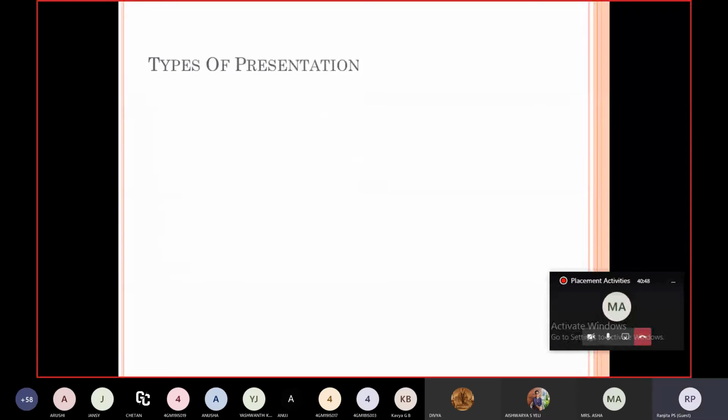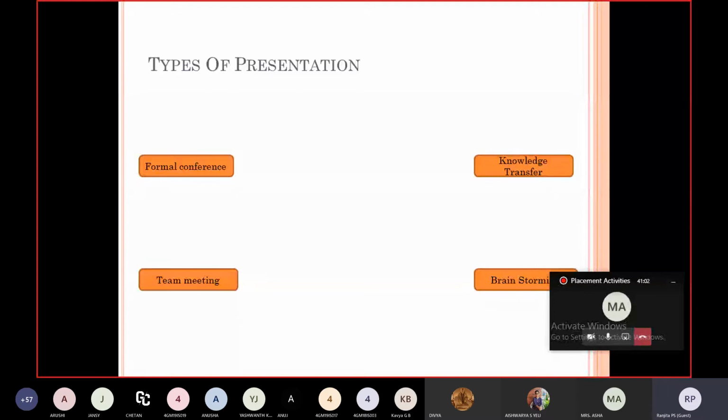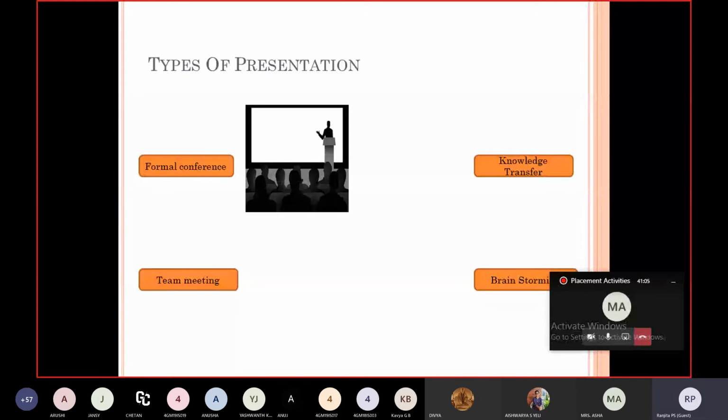Now we'll move towards the types of presentation. Presentation types also depend upon the occasion. We'll see that one by one. First, here comes the formal conference, knowledge transfer, team meeting, and brainstorming. Here, formal conference means a gathering of two or more people for a particular reason to achieve a common goal.